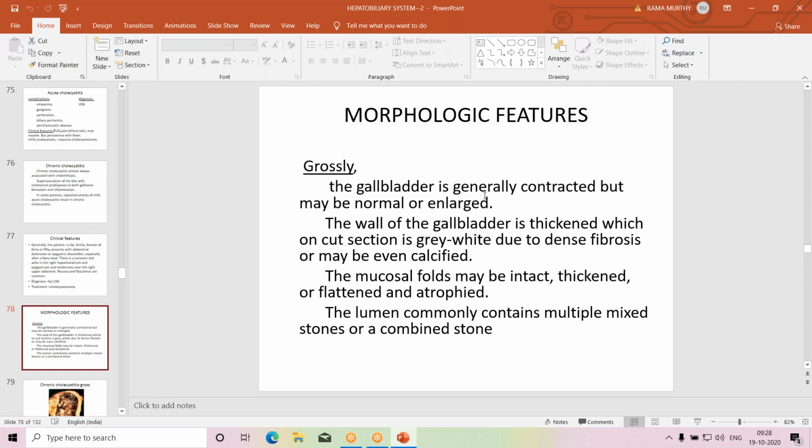So gallbladder may contain stones, and grossly gallbladder is generally contracted, small in size, but it may be normal or enlarged. The wall of the gallbladder is thickened, which on cut section appears gray white due to dense fibrosis, which may be calcified.